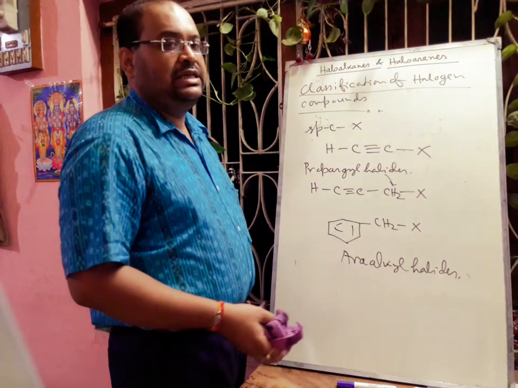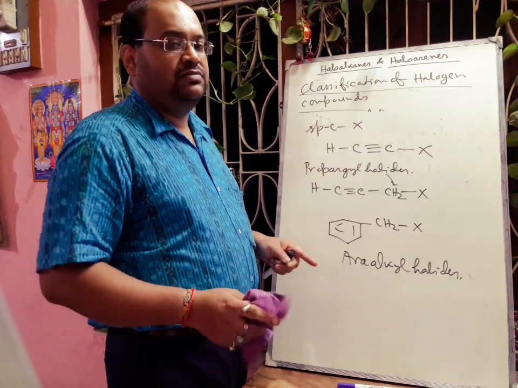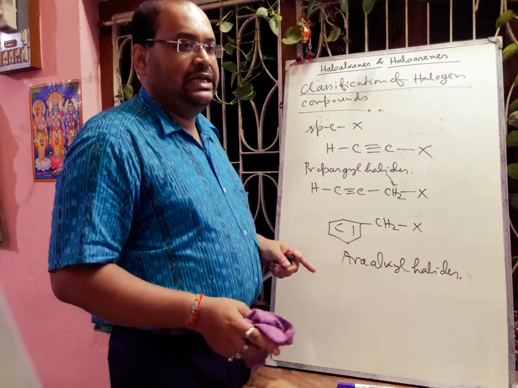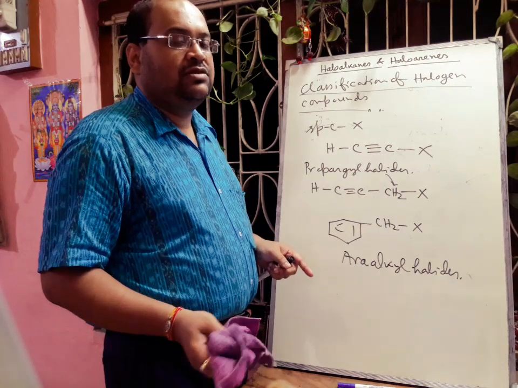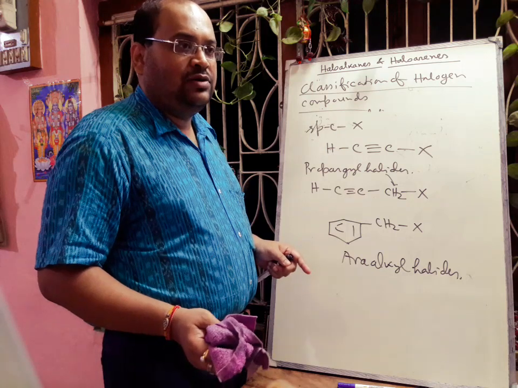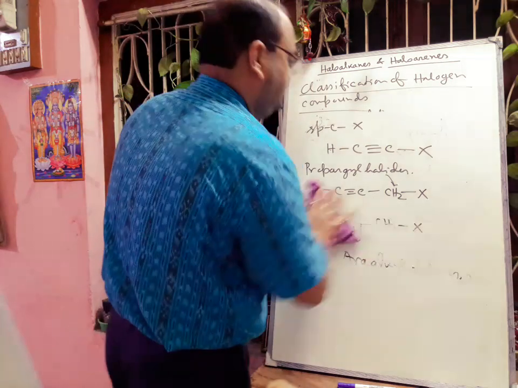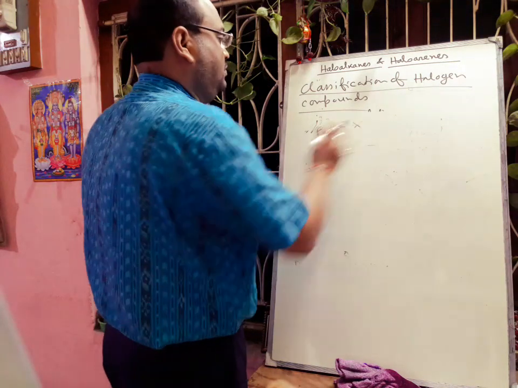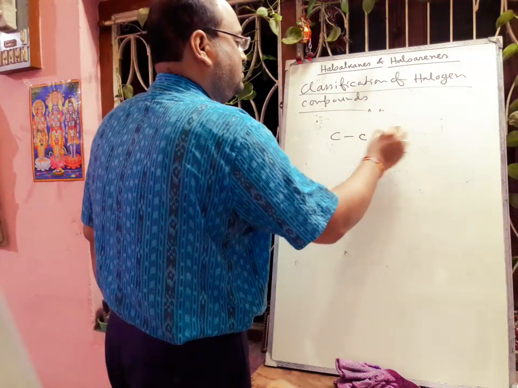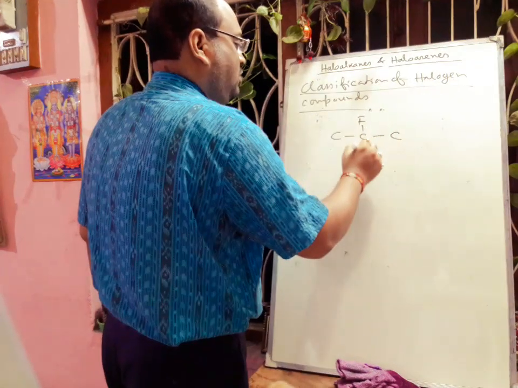Next we will discuss: if all the hydrogen atoms of an alkane are substituted by halogen atoms, then it is called a perhalohydrocarbon. We can think about the example of this molecule.